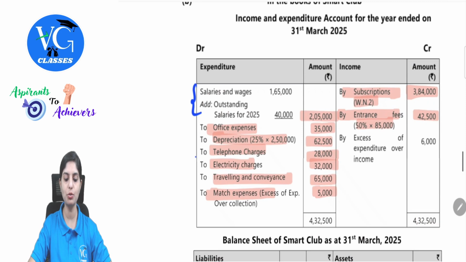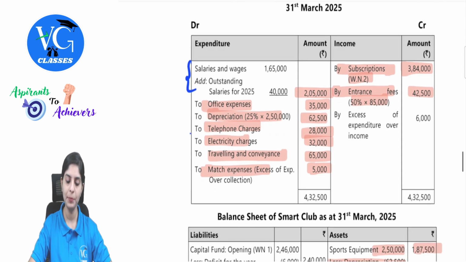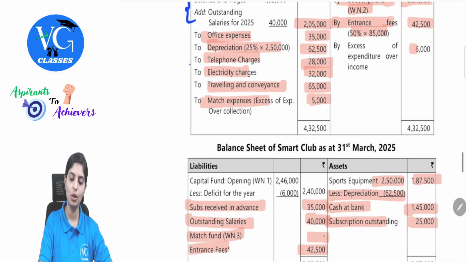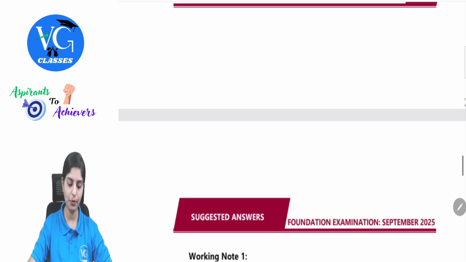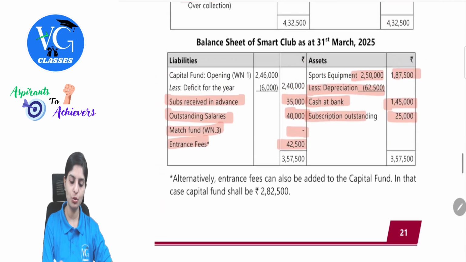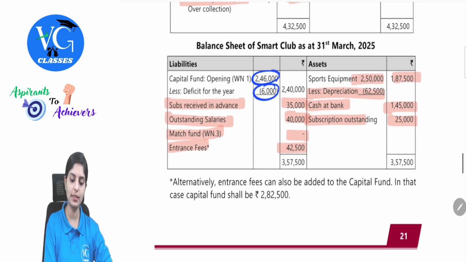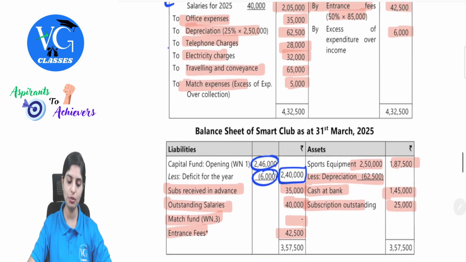So the first job here is to close the income and expenditure, and find out whether there is a surplus or a deficit. In this question, there is a deficit. So we will subtract it from the capital. For the capital, first we need to find out the opening capital fund balance. We have entered all of the values. Capital fund will be a balancing figure, that is 2 lakh 46,000. So 2 lakh 46 minus 6,000, your value will now be 2 lakh 40,000. Clear with this? Understood the question?